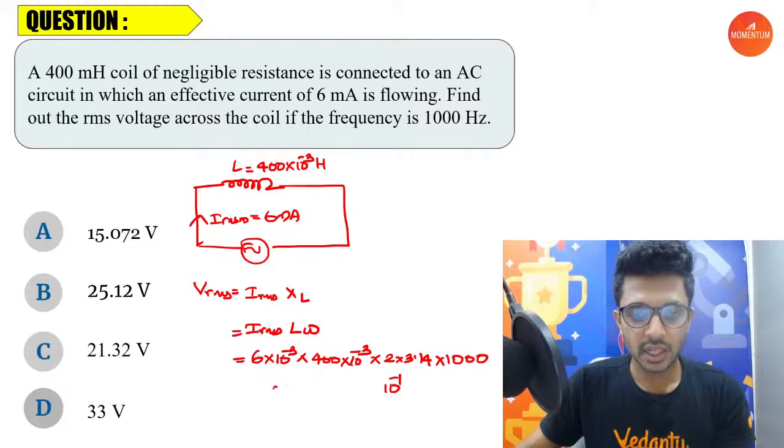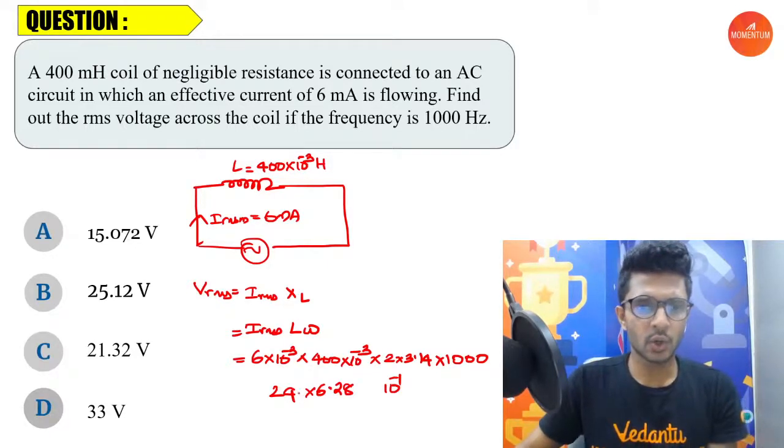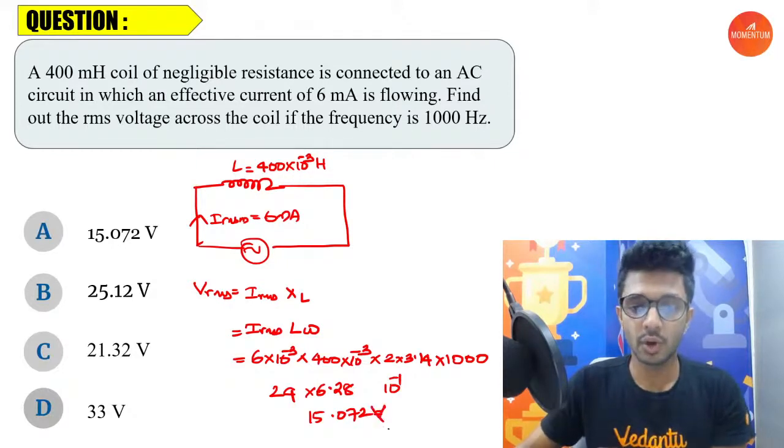Then 6 fours are 24 is remaining. The rest of the things: 2 threes are 6.28, right? So we are going to get the answer as 24 into 6.28, which is 150.72, with 10 power minus 1, so 15.072 is going to be the value of what?